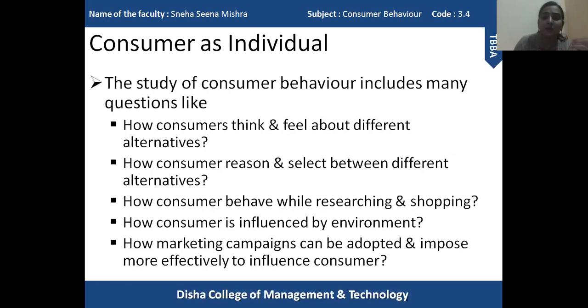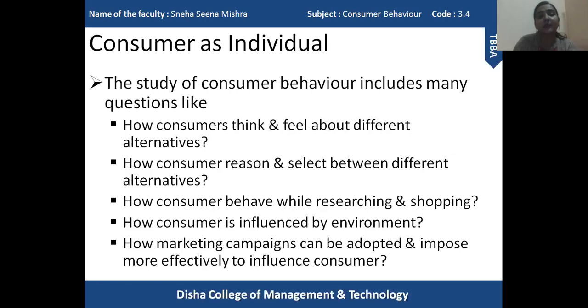So how does a consumer reason and select a product? First of all, reason may be availability of product. You want to purchase a particular kind of instant noodle, but you don't have those products in the shop or in the particular area in which the person lives. So whatever is available, that person can consume it or purchase it.